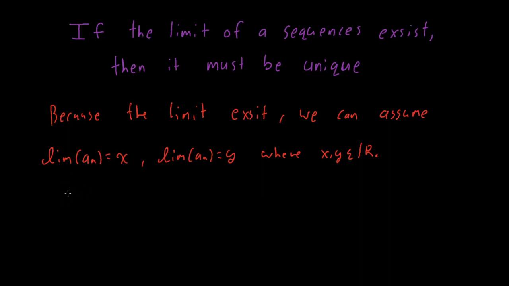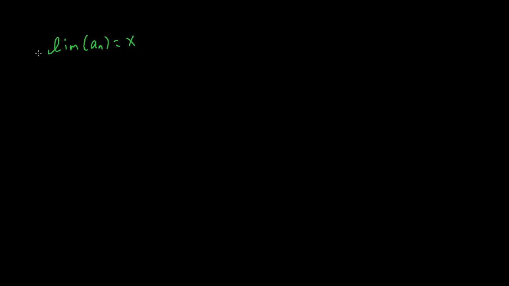In order to show uniqueness, we must show x is equal to y. So we're given this limit of a n equals x, but we can't do much with it, right? It's a bit generic. So we want to expand it to its proper real analysis definition.